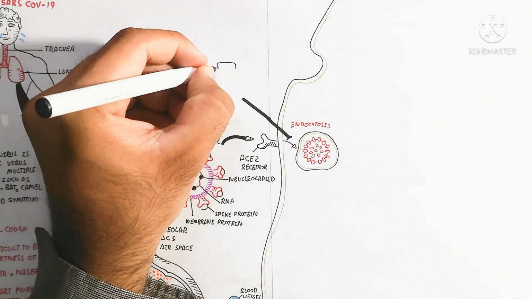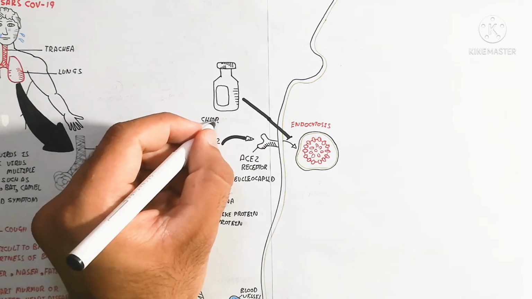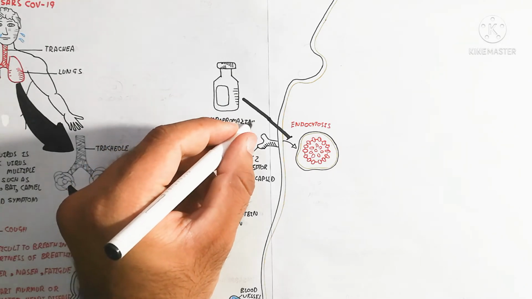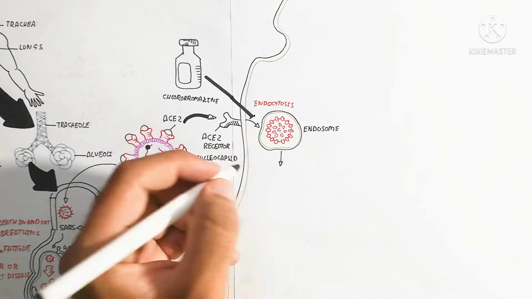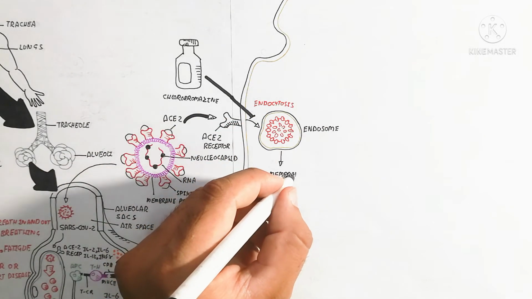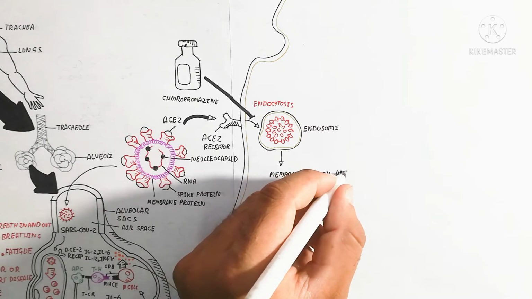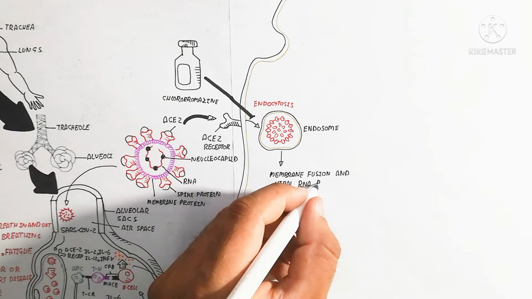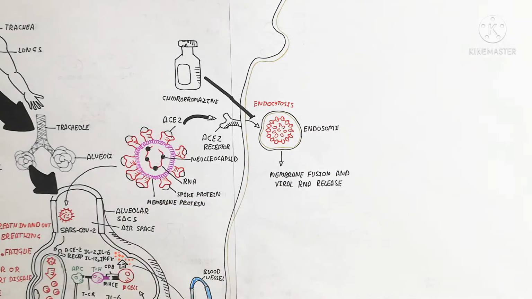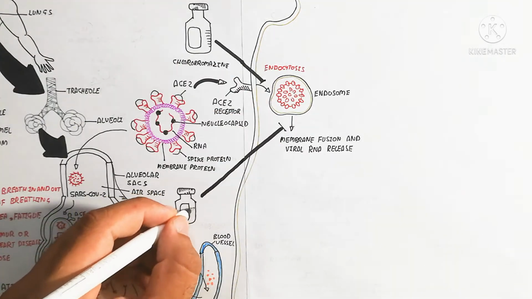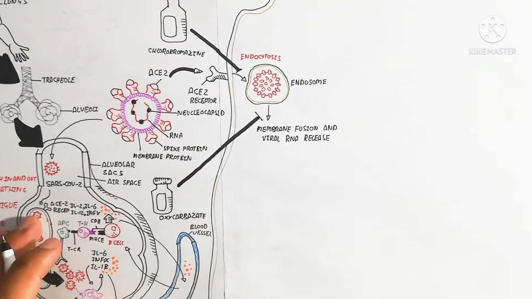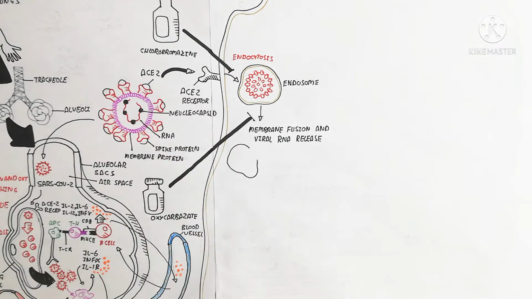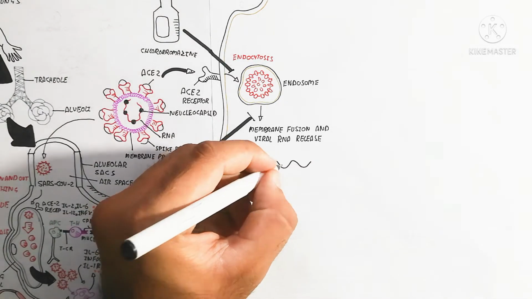So here is the endocytosis inhibitor. This drug is known as chlorpromazine. After the membrane fusion and viral RNA release, it can be inhibited by oxycarbazate. So oxycarbazate is the inhibitor after the endosome releases the viral RNA for further infection. So here is the viral RNA, and the endosome will release it.